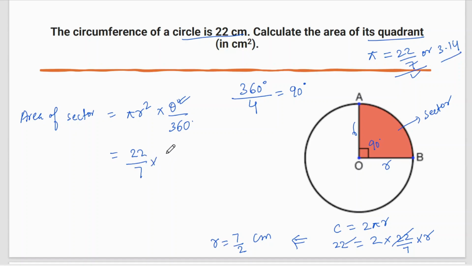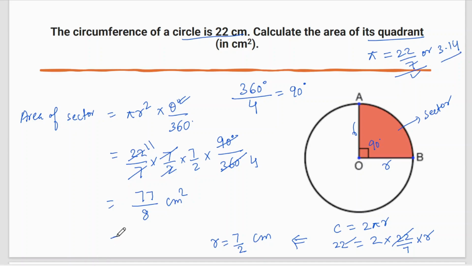R is 7 by 2 and it is r squared, so it is 7 by 2 into 7 by 2 into theta, which we have taken as 90 degree, and by 360. Now you can cancel. You can see 7 by 7 and 7 will get cancelled out. This will go 4 times. Okay, and you can cancel it by 2, then it will be 11. So it is 11 into 7, that is 77. 2 into 4, and this is 8. And the unit is centimeter, so centimeter square.